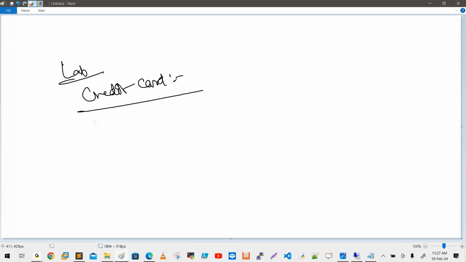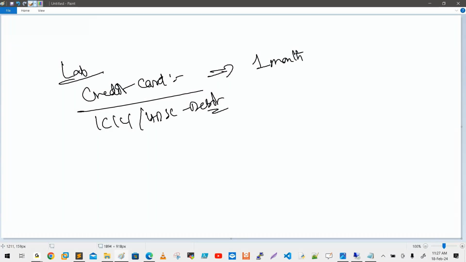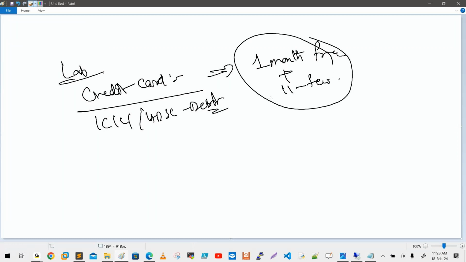Sir, to create a free trial account, we need a credit card from India. From India, ICICI card, HDFC card, and debit cards are also accepted. But listen carefully, they are providing only 1 month free. The remaining 11 months, they provide only a few services free. When you start and get some idea on Azure, the 1 month will be over. They will basically provide you $200 free.